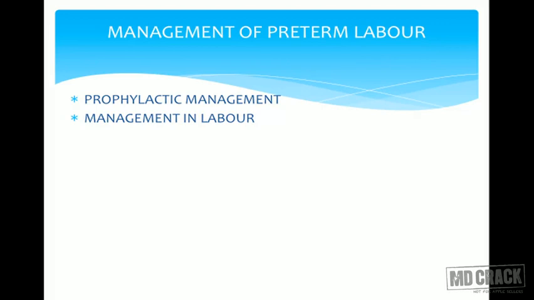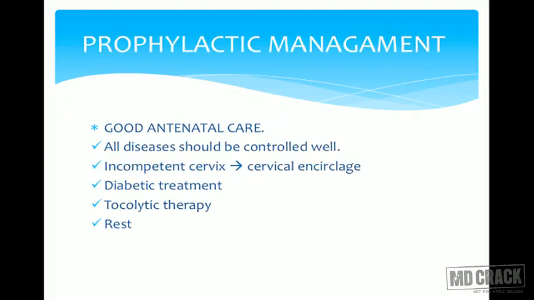How to manage preterm labor? We can either avoid preterm labor, or if patient comes in preterm labor, then we have to manage it till the corticosteroids act. Prophylactic management: for every patient walking into our antenatal clinics, if we have any factors in the history which are suggestive of preterm labor, means anything which suggests that she is likely to land up in preterm labor, we should give more attention to that.